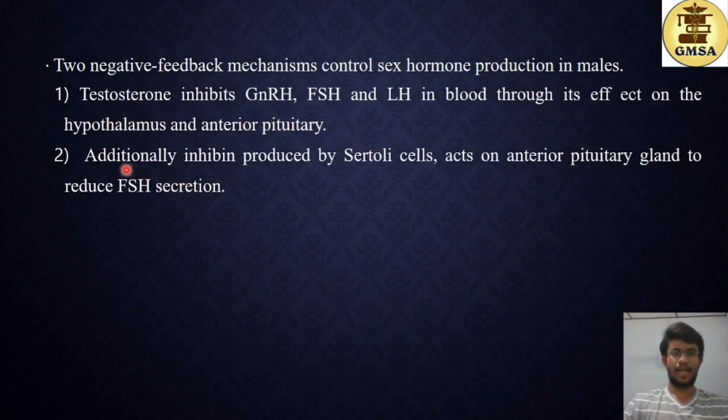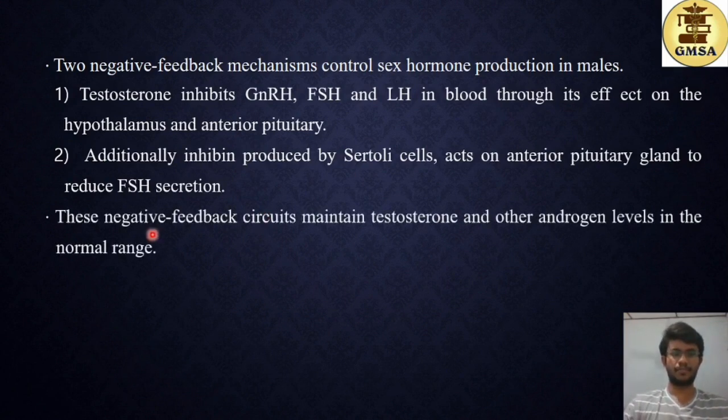Next, inhibin produced by Sertoli cells acts on the anterior pituitary gland to reduce FSH secretion, reducing the rate of spermatogenesis if it increases excessively. These negative feedback circuits maintain testosterone and other androgen levels in the normal range within the blood.